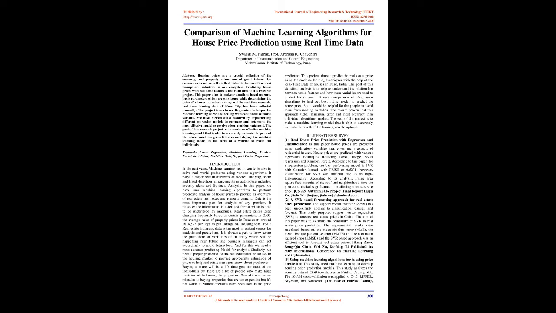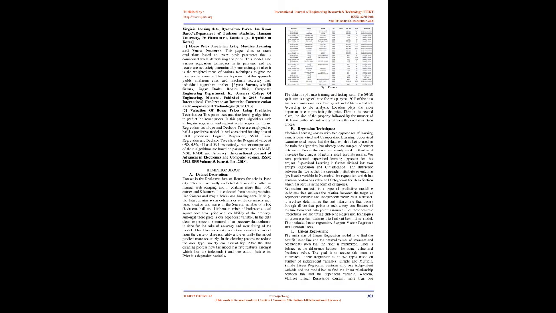The goal of this statistical analysis is to help us understand the relationship between house features and how these variables are used to predict house price. It uses comparison of regression algorithms to find the best fitting model to predict the house price. So, it would be helpful for people to avoid making mistakes. The results prove that this approach yields minimum error and most accuracy than individual algorithms applied. The goal of this project is to make a machine learning model that is able to accurately estimate the worth of the house given the options.